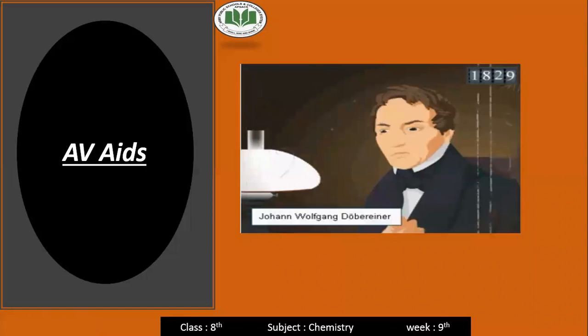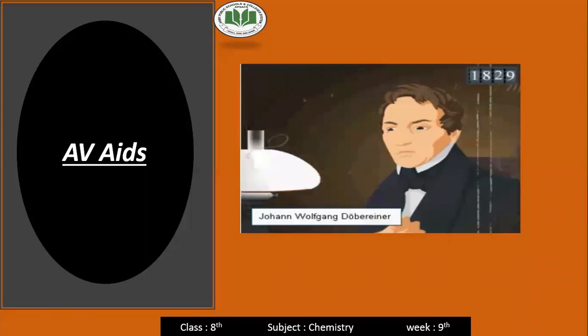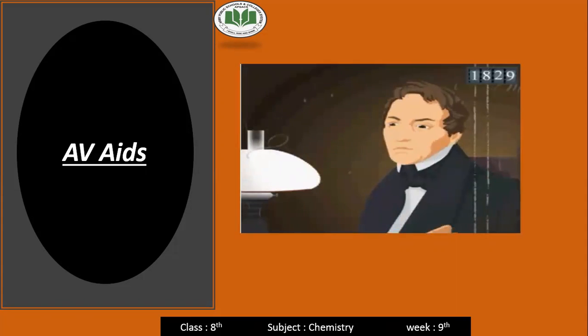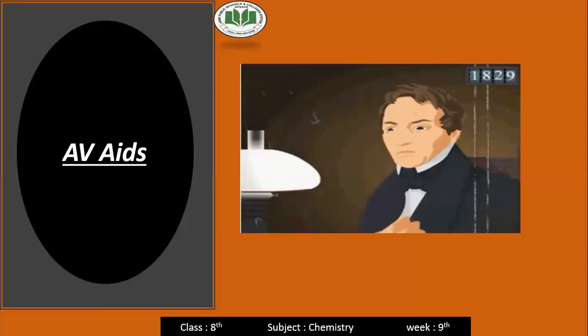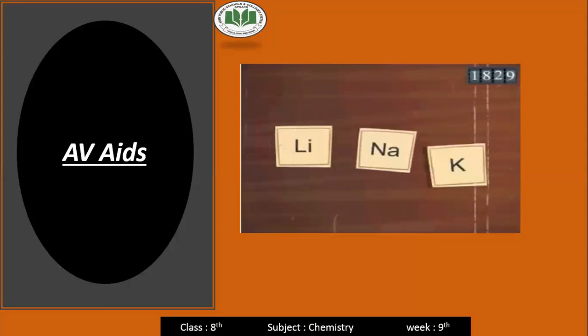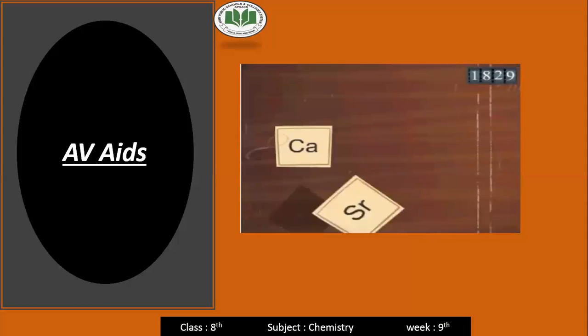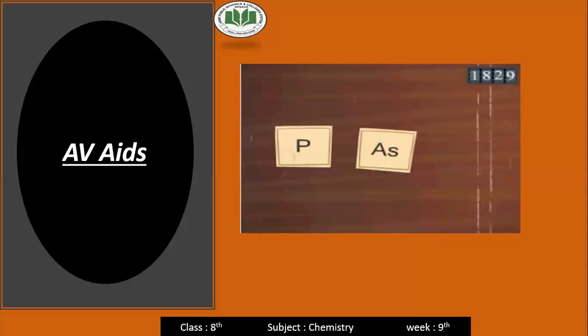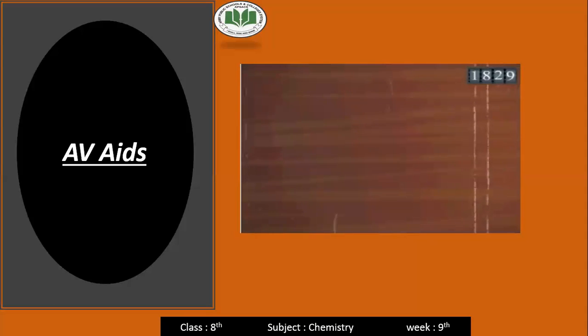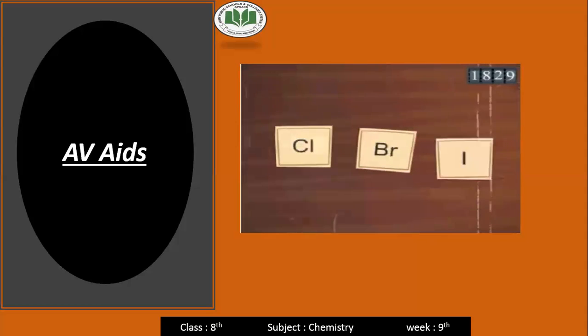In 1829, the German scientist Johann Wolfgang Dobereiner also tried to order the elements, known then, by putting them into triads or threes. Examples of his triads were lithium, sodium, potassium; calcium, strontium, barium; phosphorus, arsenic, antimony; chlorine, bromine, iodine.